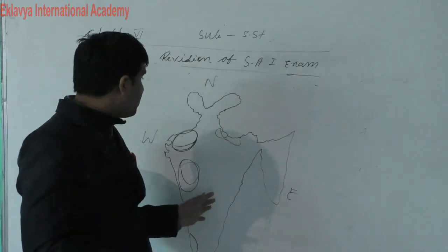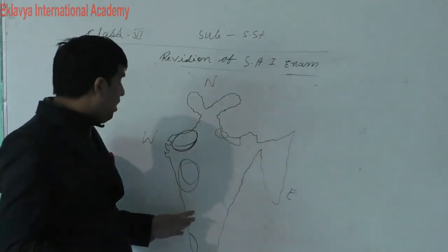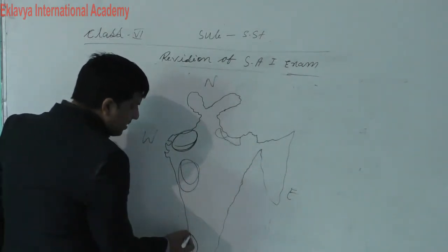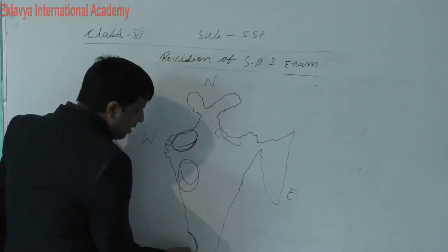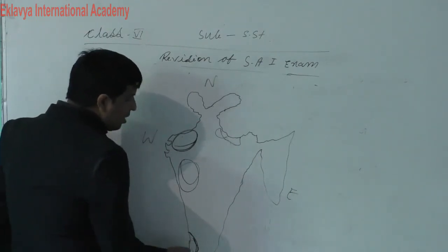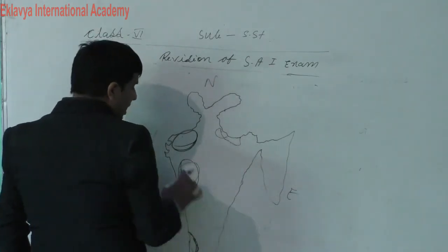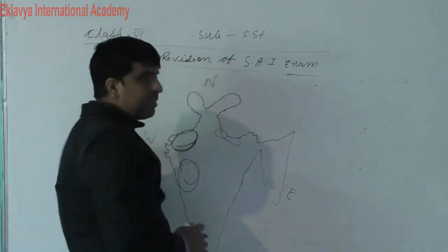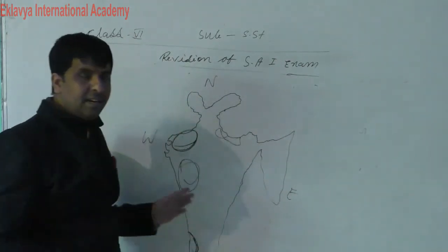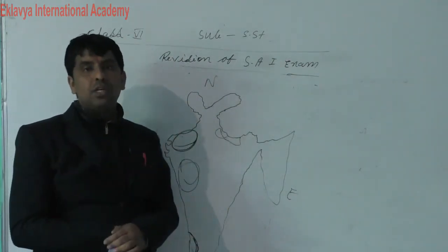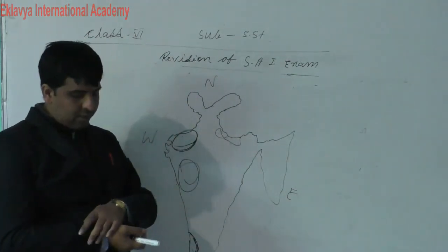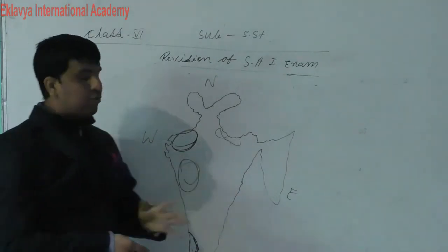So dear students, this is known as the Malabar coast. Here is the Coromandel coast, and here, near Gujarat and Maharashtra, it is known as the Konkan coast. So these are the types of coast. So you have to learn this.